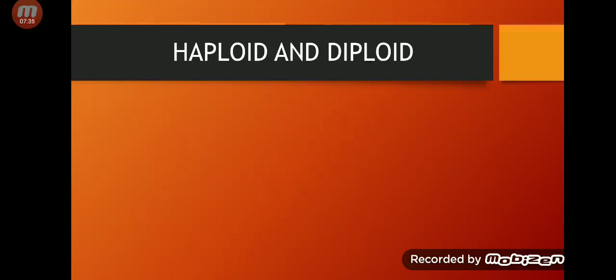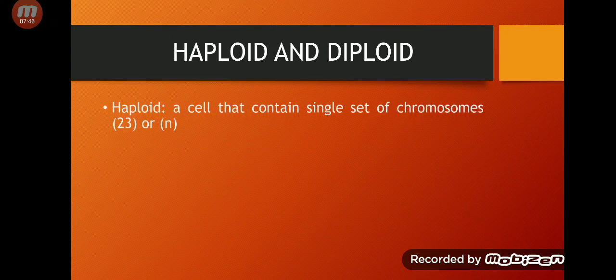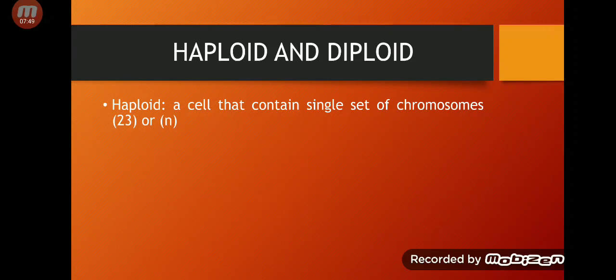I've told you that there are 46 chromosomes in humans. This will take us to our next two things, haploid and diploid. Haploid is a cell that contains a single set of chromosomes, or you can say which has half the number of chromosomes. So we have a total of 46, and half of 46 is 23.